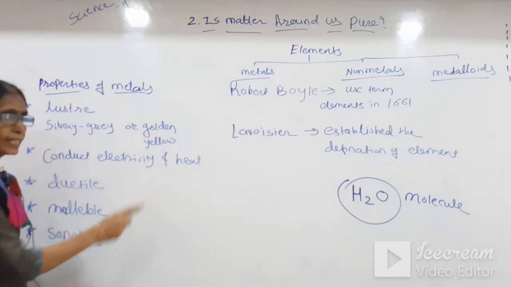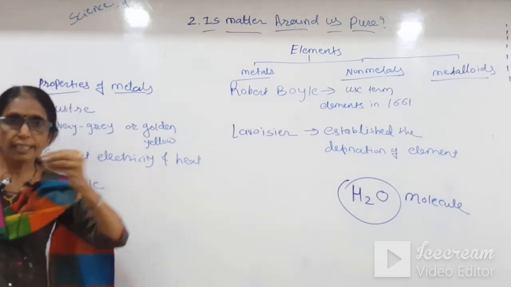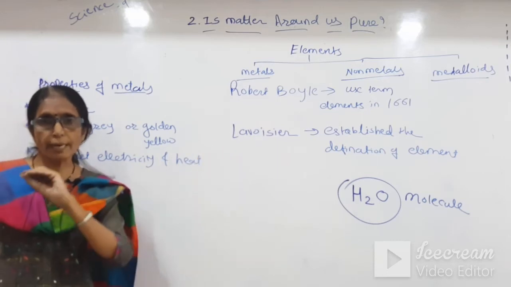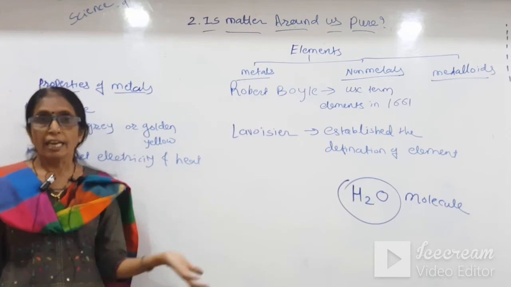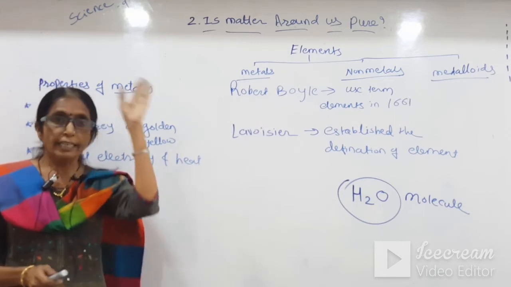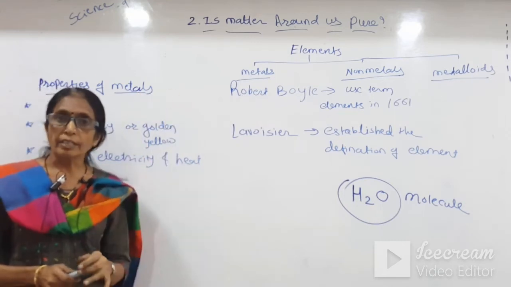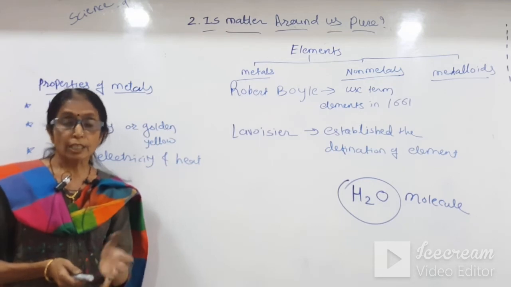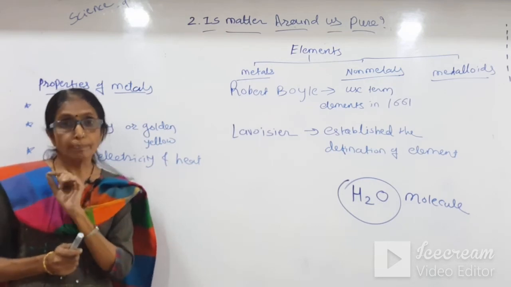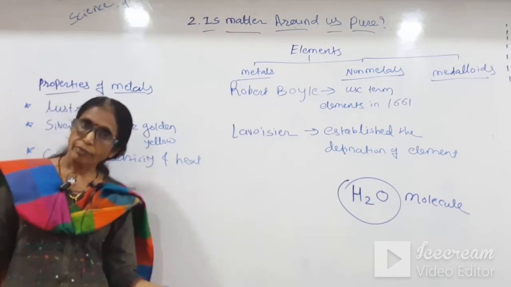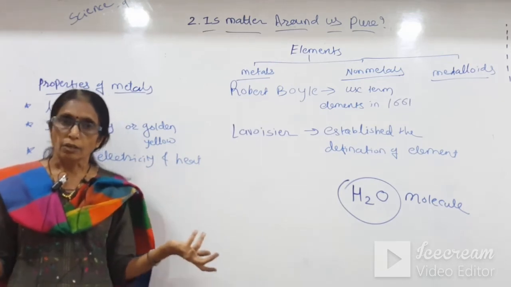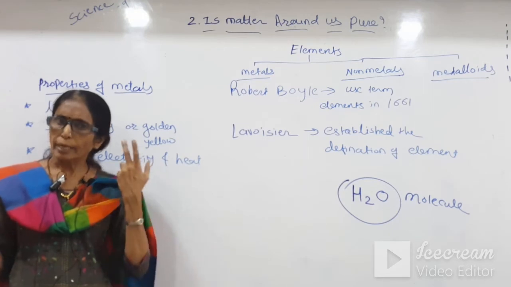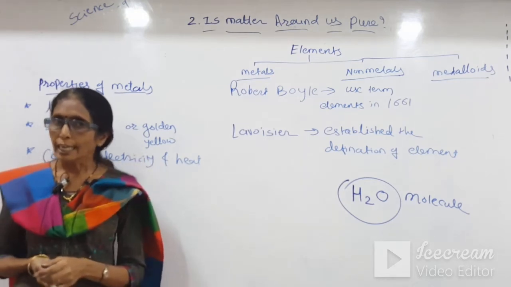Conductor of electricity and heat. It passes electricity and also passes heat. A common example is the wiring in our houses. It is made of copper, so it passes electricity, therefore we get light and we can switch on the fans, and so many appliances work on electricity.